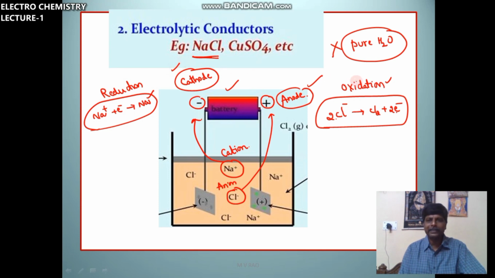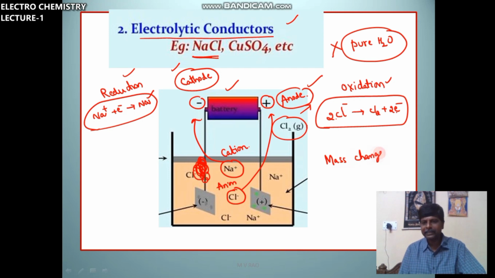So there is a chemical change in electrolytic conductors. Oxidation and reduction will be there. Not only that, after some time you can see chlorine gas will liberate and some metal or compound will be deposited here. So mass change is involved. Here mass increases, here mass decreases. Chemical changes are there at the cathode and anode.